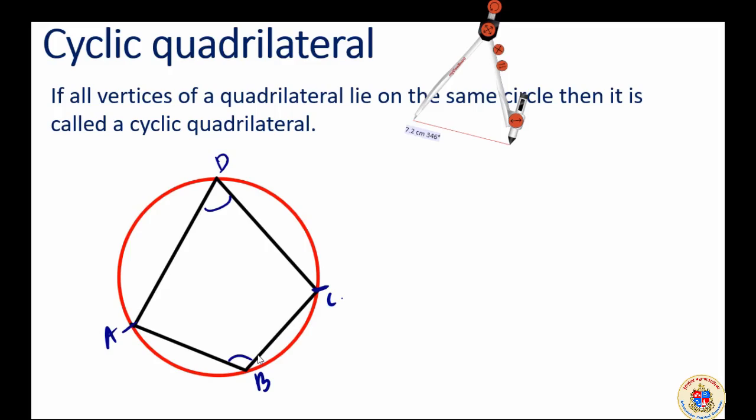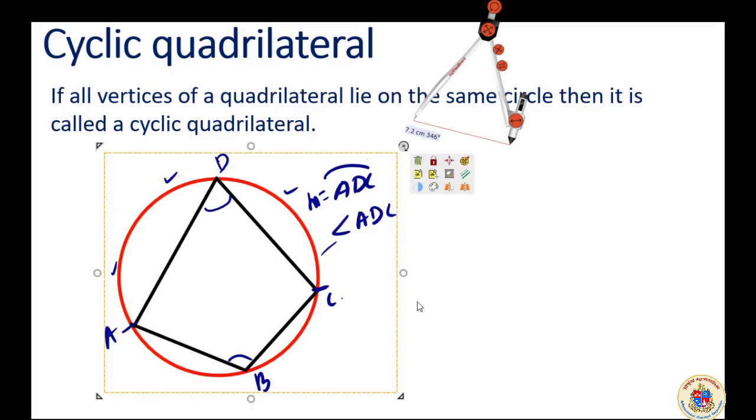There is also an arc ADC. Measure of arc ADC is another concept. The arc becomes this, and the angle it makes at the center is its measure. So this is the concept of a cyclic quadrilateral, where all the vertices of a quadrilateral lie on the circle.